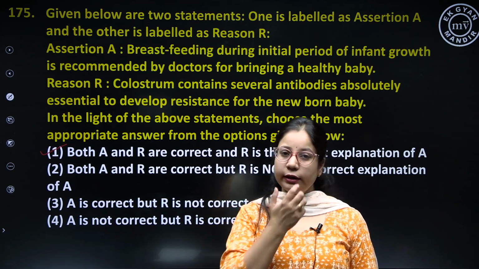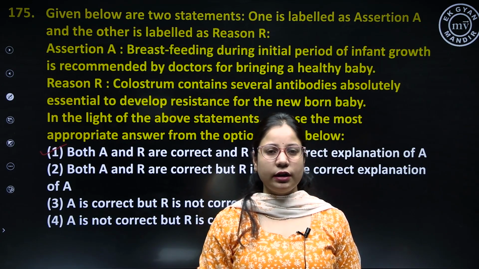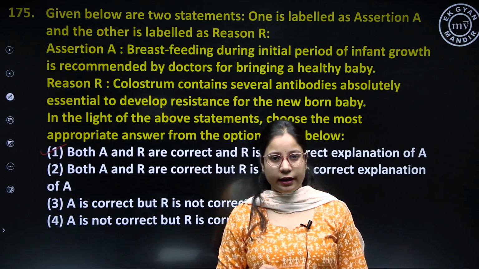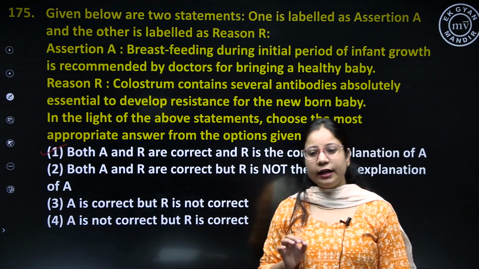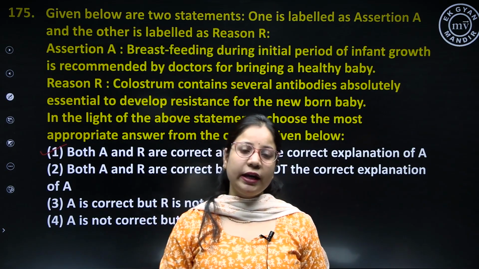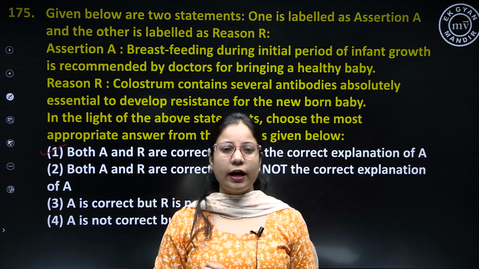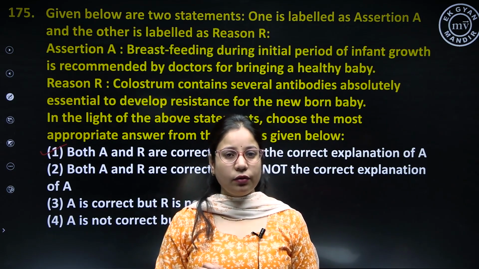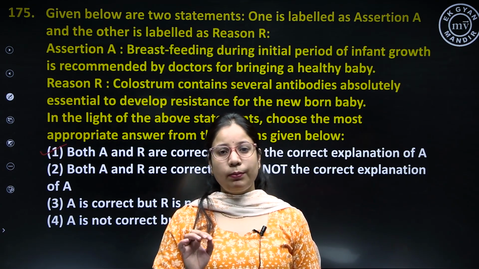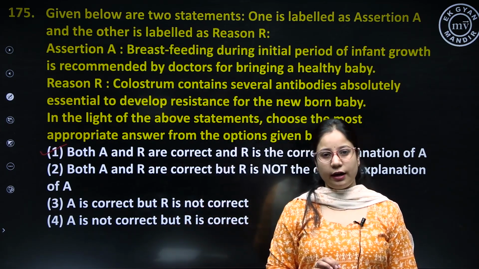very essential during the initial phases of an infant. The reason is because colostrum, which is the first milk of the mother, contains IgA antibodies and it provides passive immunity to a baby, because baby has a very weak acquired immunity. That is why it is very necessary for an infant to feed on mother's milk, because it will be providing passive immunity as the mother's milk contains IgA antibodies.